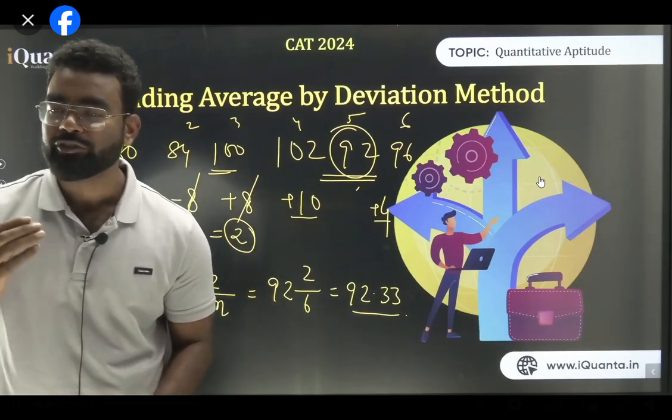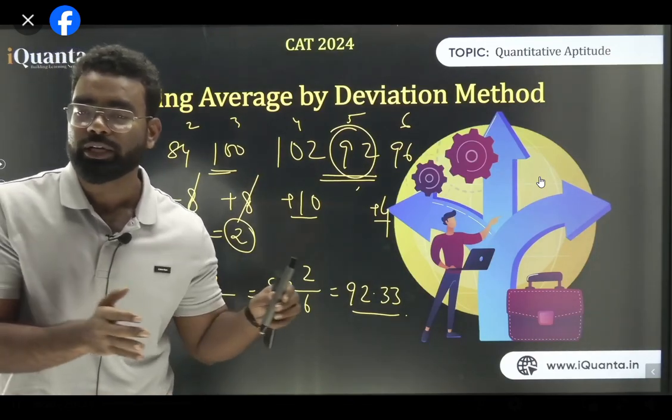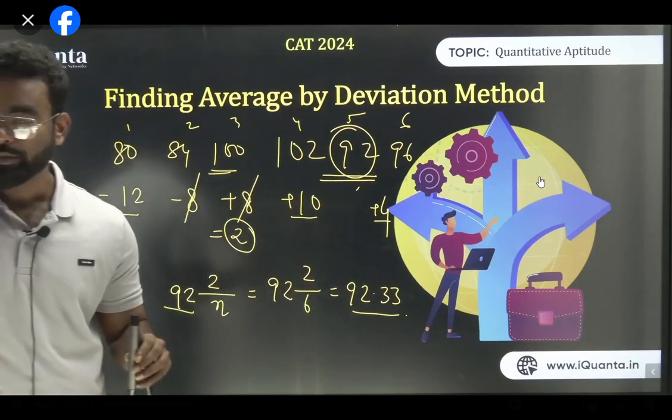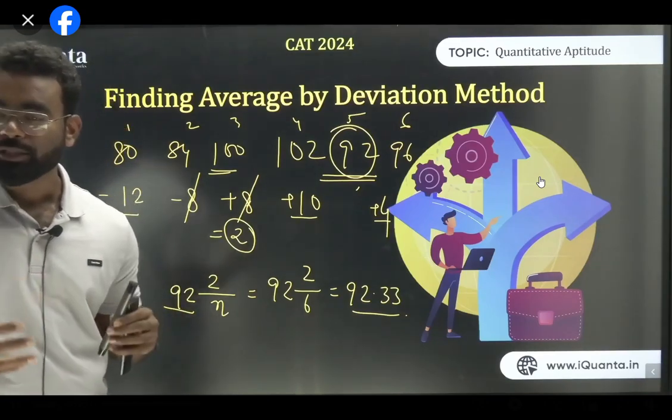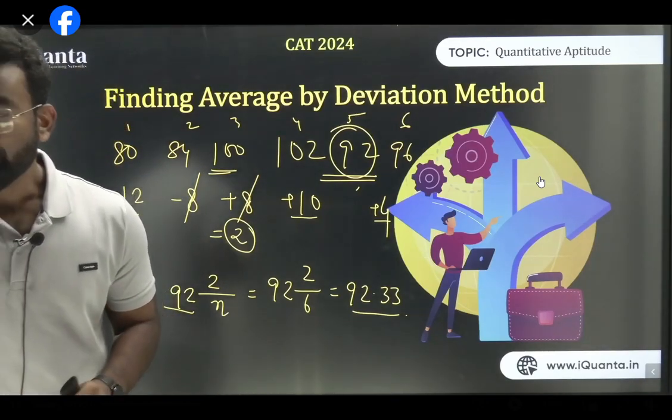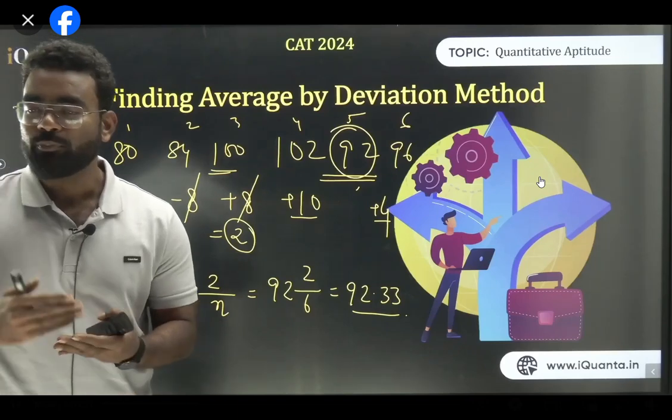Now it is not 92.4. There are 6 terms, so you have to divide by 6. You need to divide this by the total number of terms. Am I clear, all of you? Is it clear? I slowed everything down. So I have given you 3 examples just to make you understand this. If the deviation is negative, then you have to subtract it. If the deviation is positive, you have to add it.